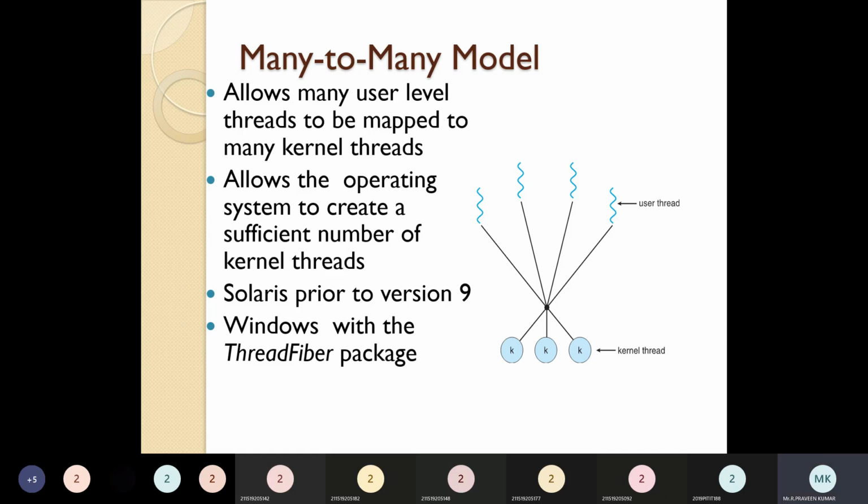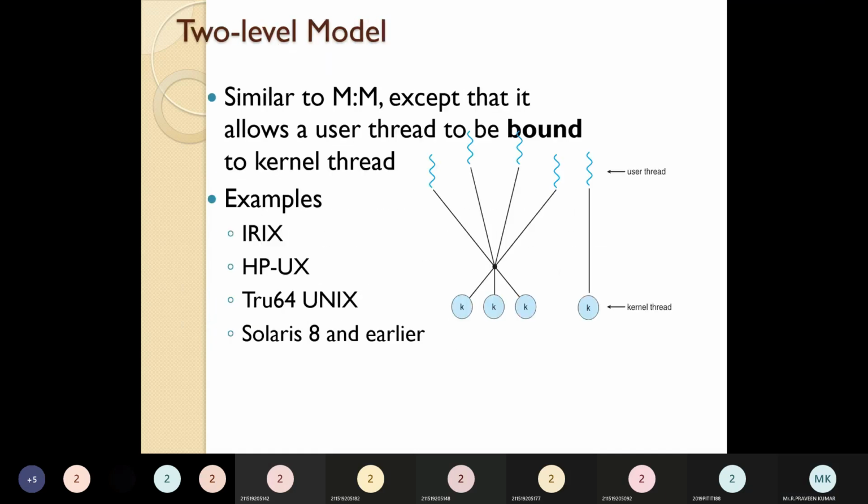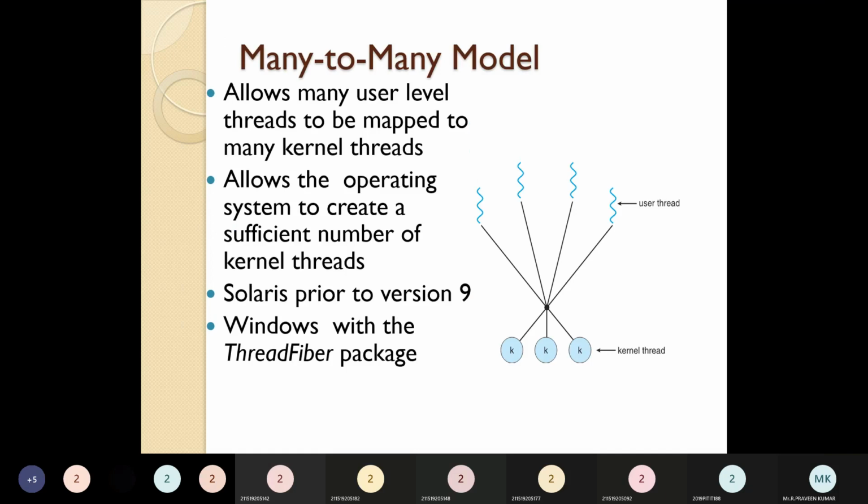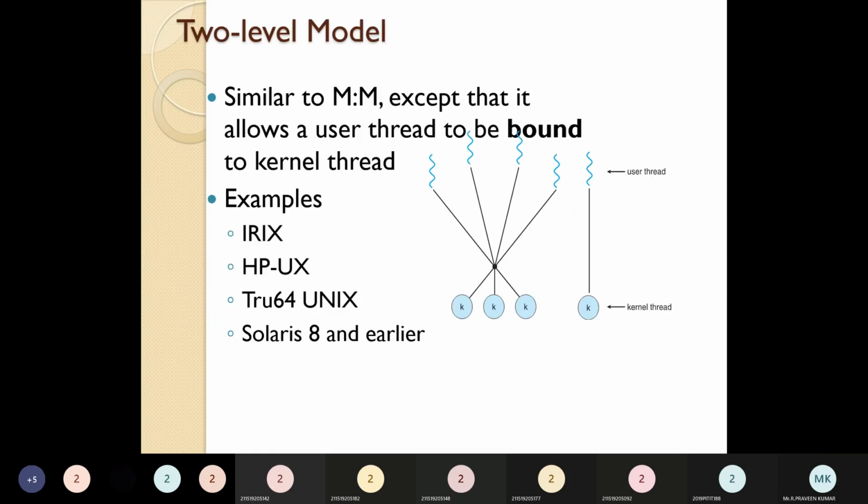The next one is the two-level model. So what is a two-level model?